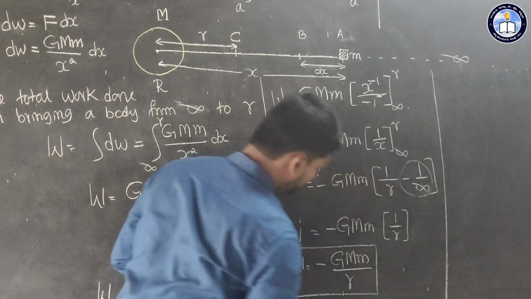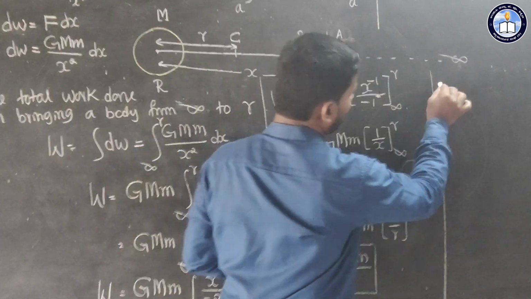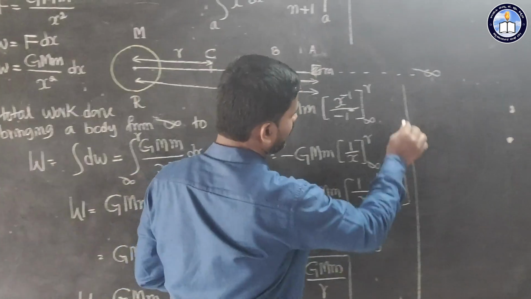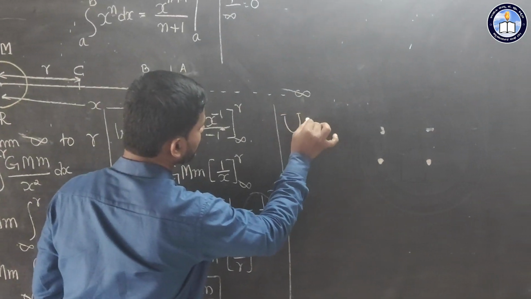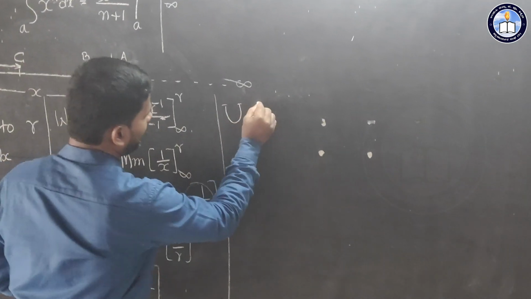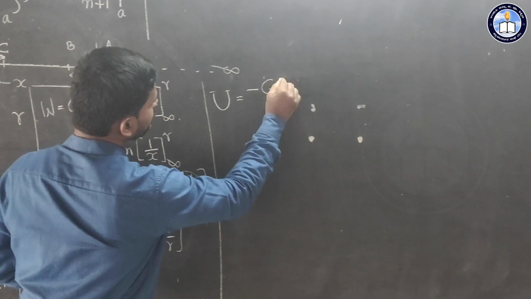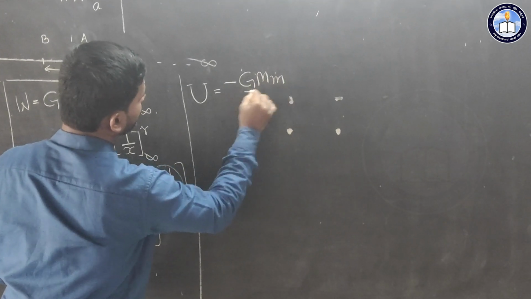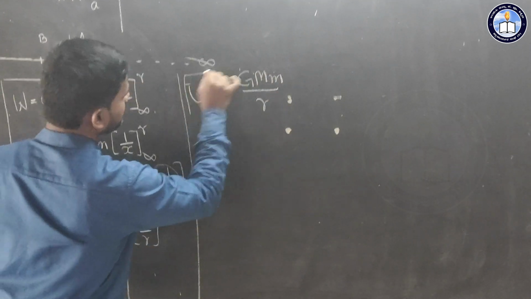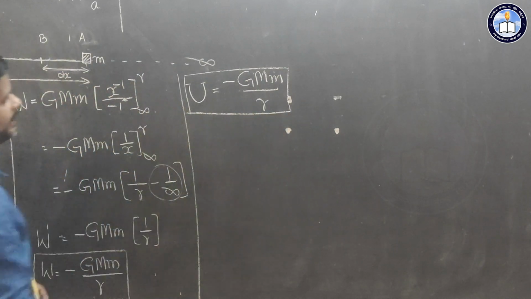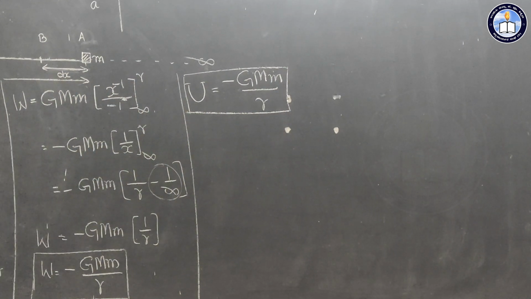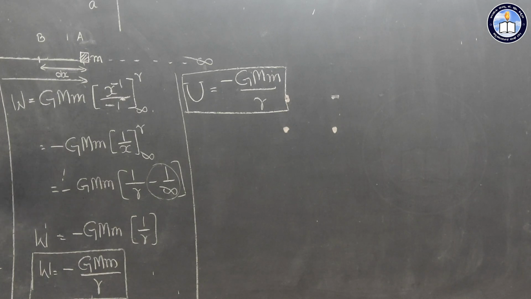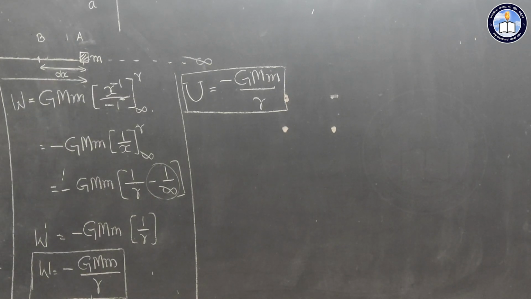Therefore in place of W you can write U. So U is equal to minus G into m divided by R. This is the gravitational potential energy when bringing a body from infinity into the gravitational field.